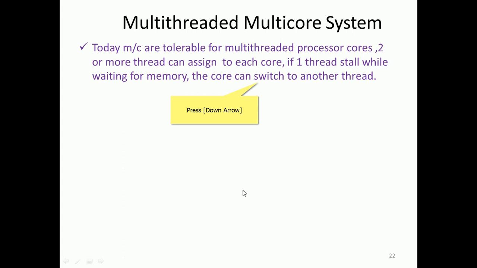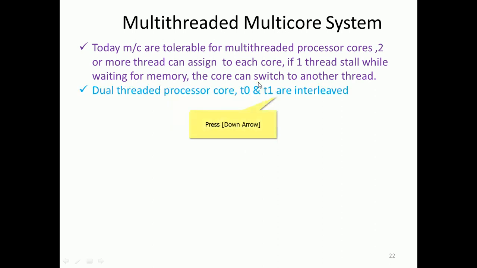So if one thread stalls while waiting for memory, the other core can switch to another thread, right? So that if the processor is idle, then it can switch to another thread. That is a dual-thread processor core, where T0 and T1 are interleaved.